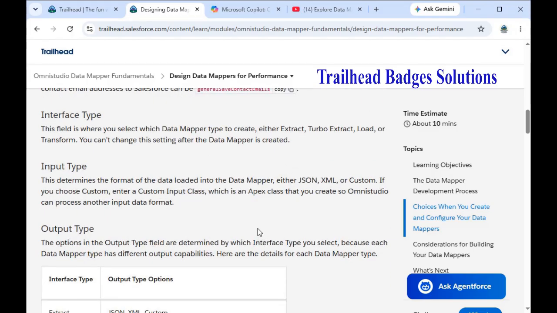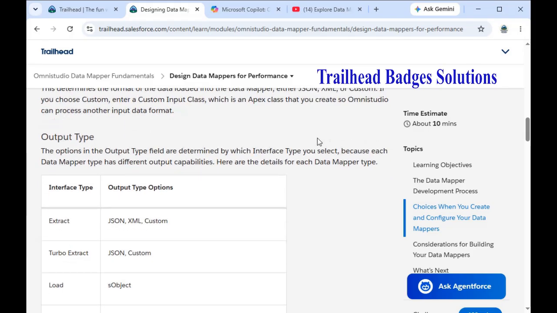This determines the format of data loaded into the data mapper, either JSON, XML or custom. If you choose custom, enter a custom input class, which is an Apex class that we create, so Omnistudio can process another input data format.